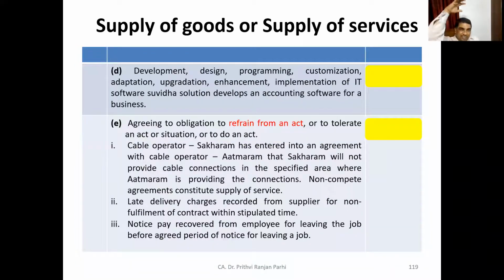Good. Now you see, development, design, programming, customization, adoption, upgradation, enhancement, implementation of IT software, with a solution, or one develops an accounting software for a business. So all these things, is it supply of goods or supply of services?